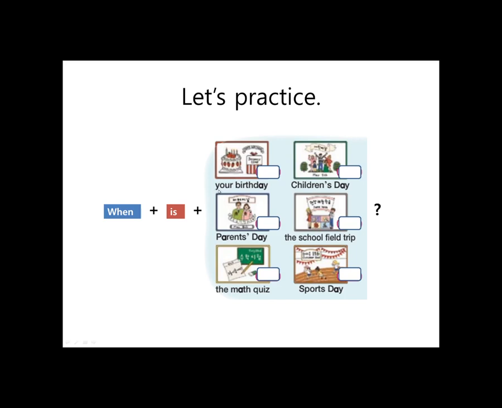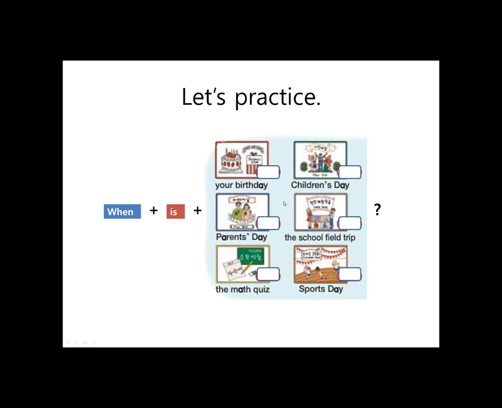Okay, so I want you to listen. I will do 2, and then I want you to practice all of them at home. Okay, so when is your birthday? Okay, when we say it faster, we go, when is your birthday? So don't forget, we have a question mark, so it's a question. Change your intonation. When is your birthday?